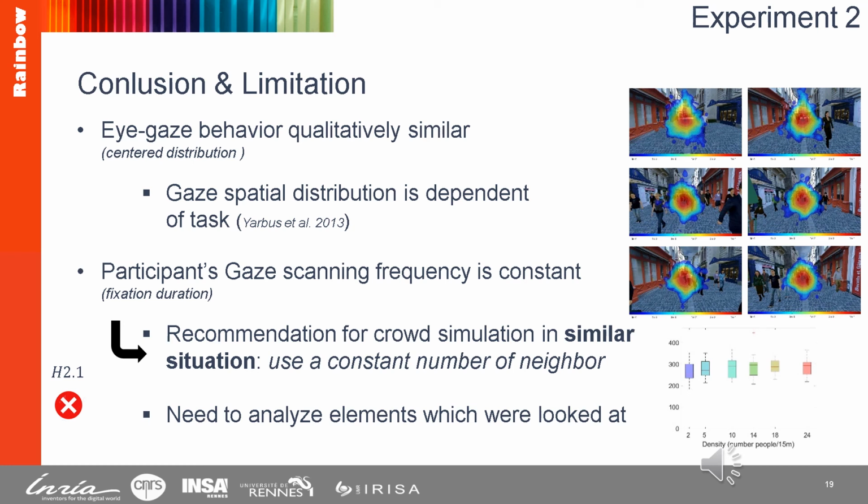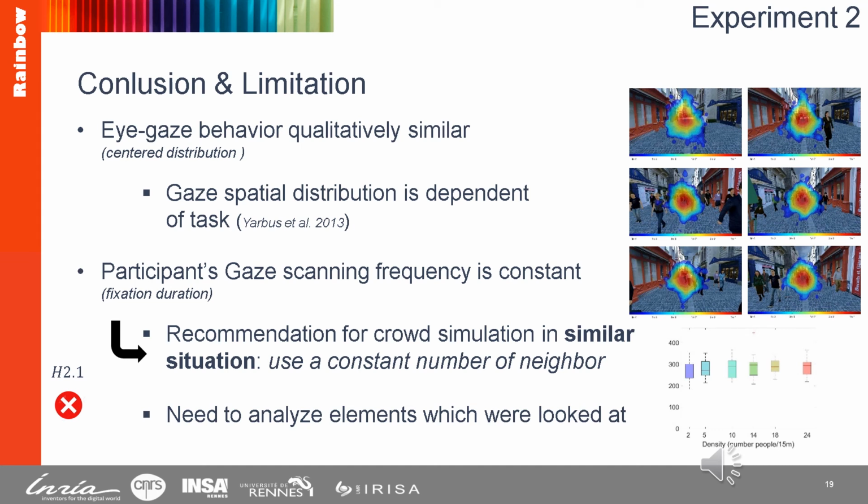I will now give recommendations for the design of crowd simulation algorithms that we can deduce from our study. And in terms of interaction neighborhood, we believe that the size of the subset of agents that compose a neighborhood should be constant. Indeed, the fact that the scanning frequency is not changing with density lets us think that people do not tend to consider more people when walking in denser areas.